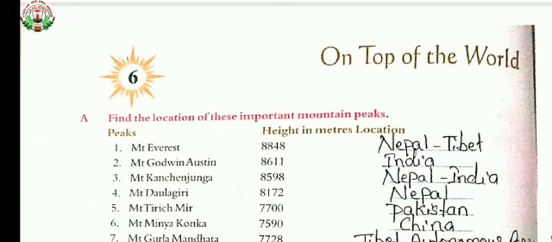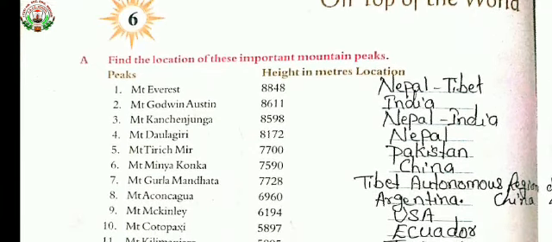Then the fifth one, Mount Tirich Mir. Its height is 7,700 and it is located in Pakistan. Then the sixth one, Mount Minya Konka. Its height is 7,590 and it is found in China. Then the seventh one, Mount Gurla Mandhata. Its height is 7,721. It is found in the Tibet Autonomous Region of China.